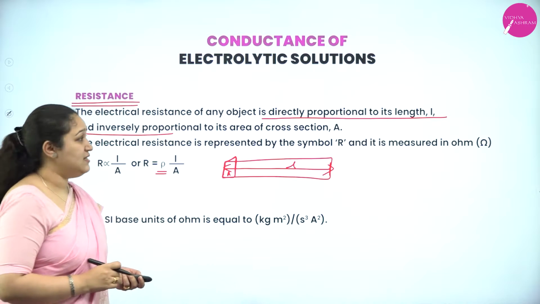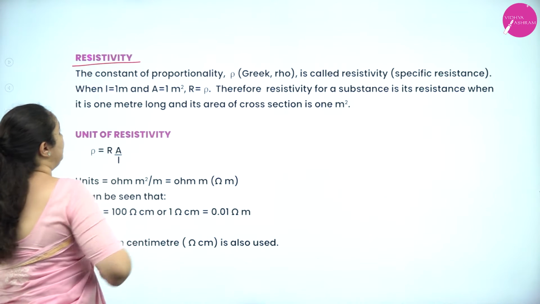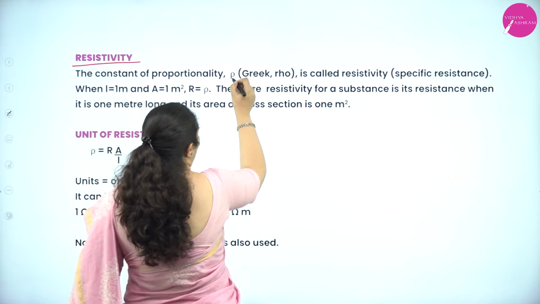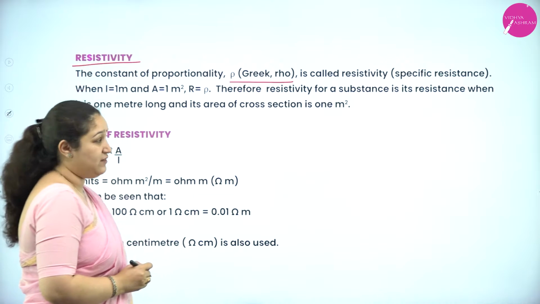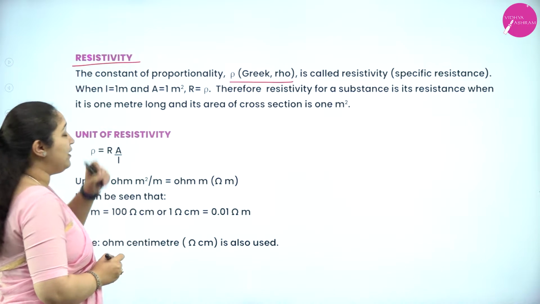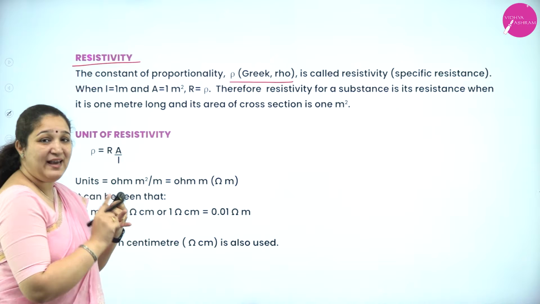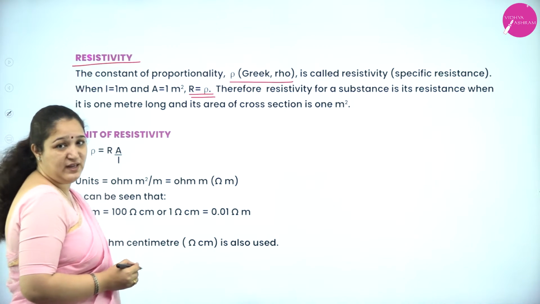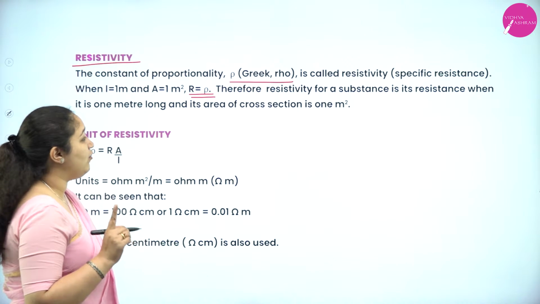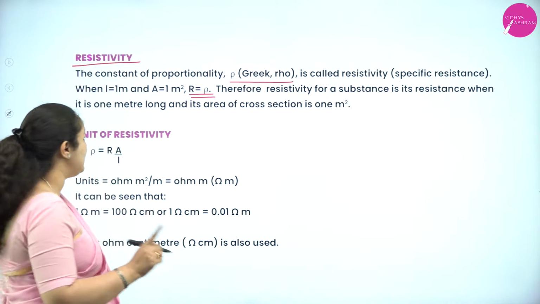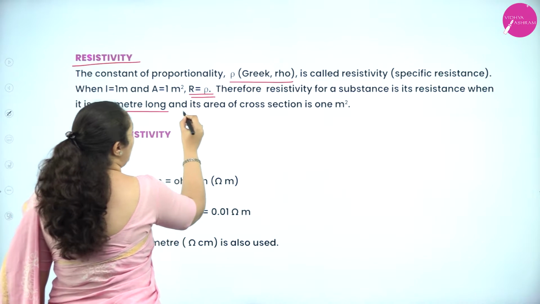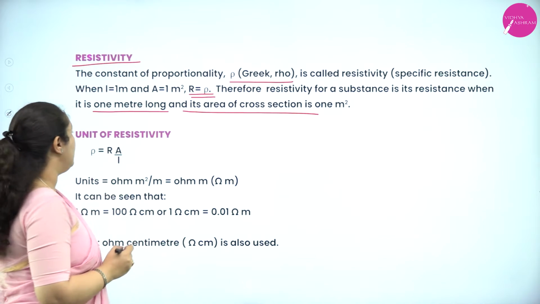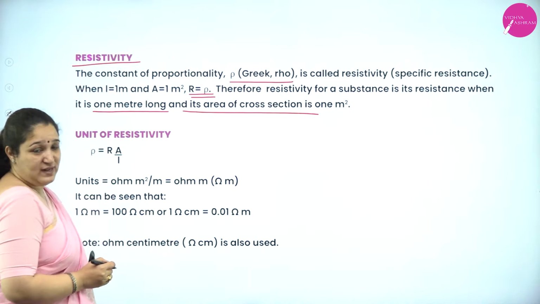Okay. Next is about the resistivity. The constant of proportionality is rho. We write it just like p. Rho is called resistivity. When L is 1 meter, that is length is 1 meter and area is 1 meter square, then resistance will be equal to resistivity. Therefore, resistivity of a substance is equal to the resistance when it is 1 meter long and the area of cross section is 1 meter square. That is the definition of resistivity.